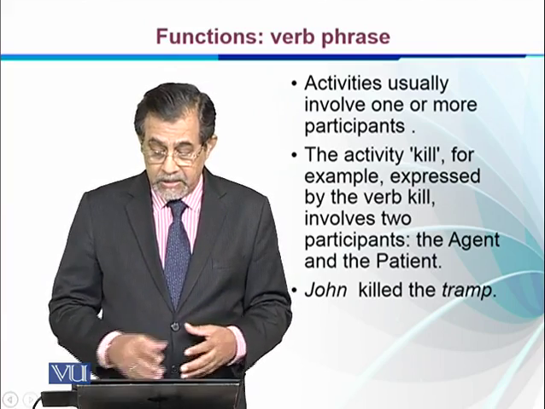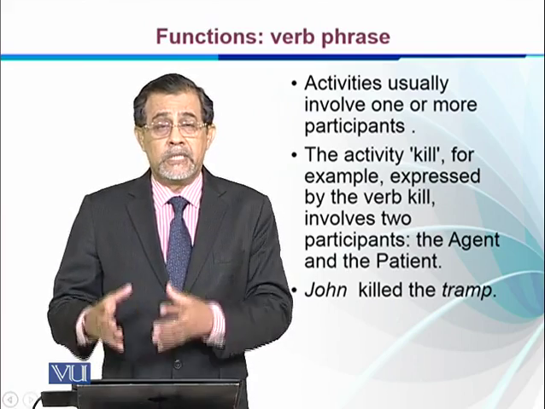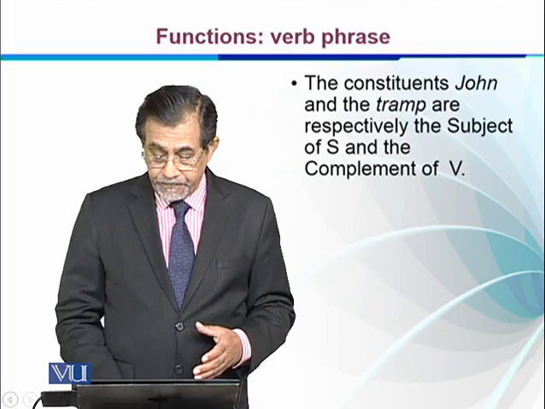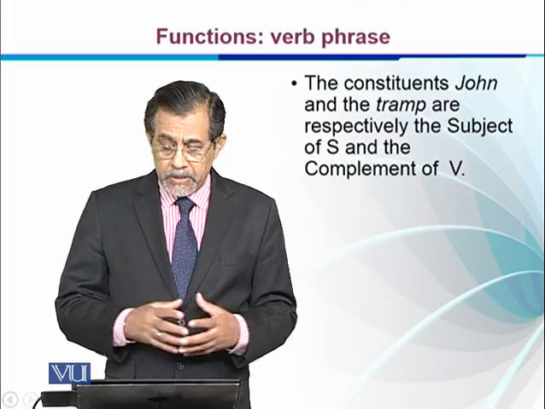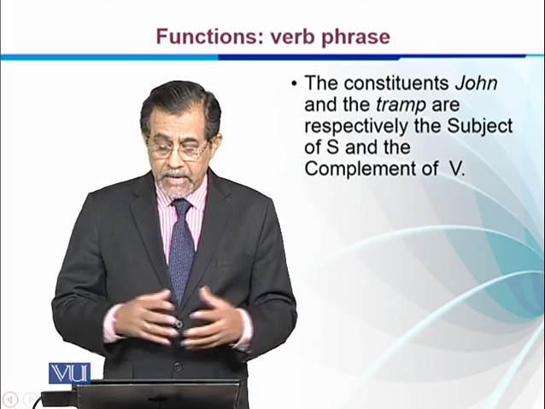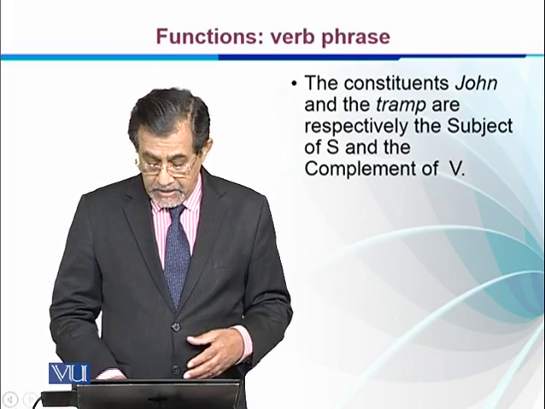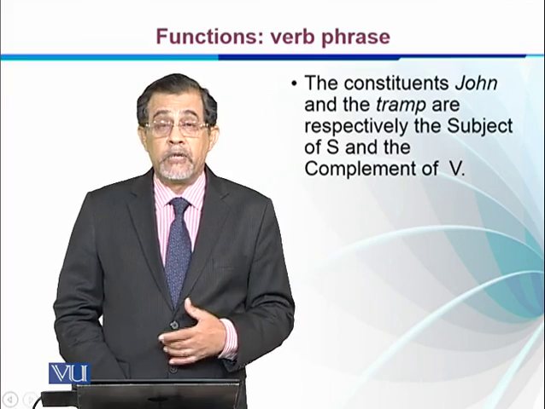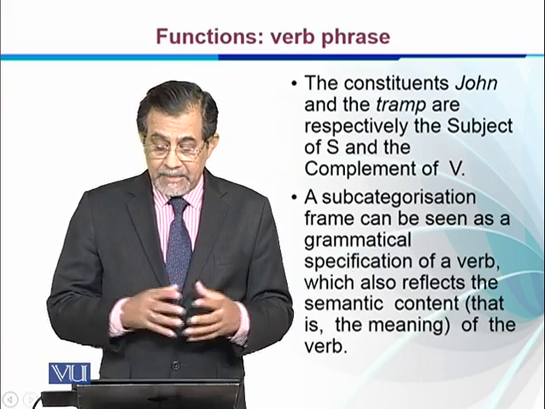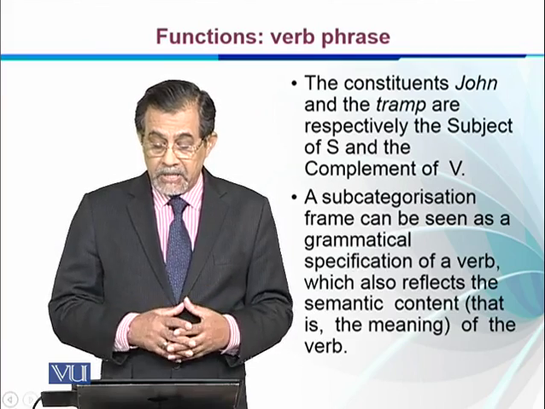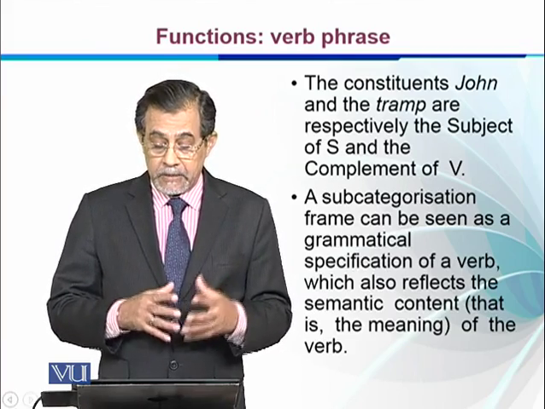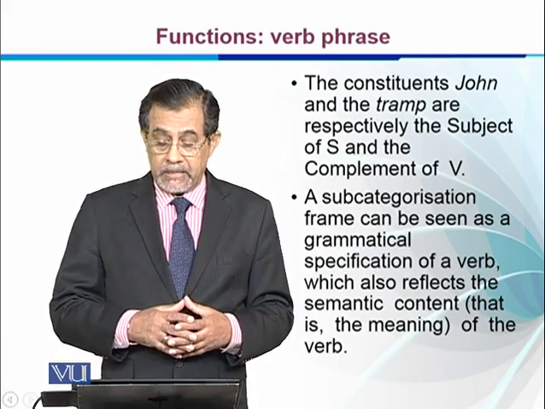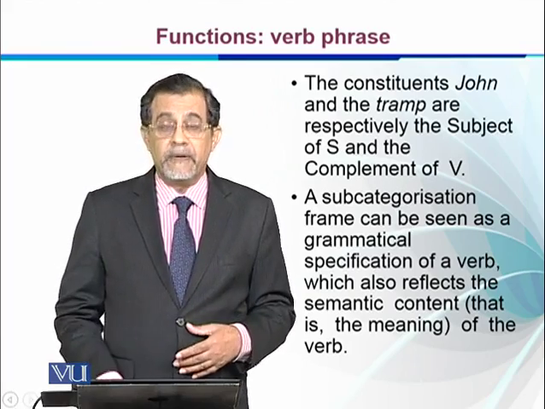So John killed the tramp. So we know that John is the agent and tramp is the patient. The constituents John and the tramp are respectively the subject of the sentence, and the tramp is the complement of the verb. A subcategorization frame can be seen as a grammatical specification of a verb, which also reflects the semantic content, that is the meaning of the verb.